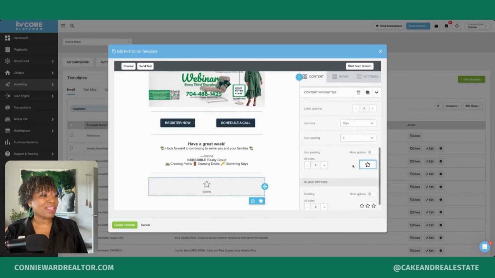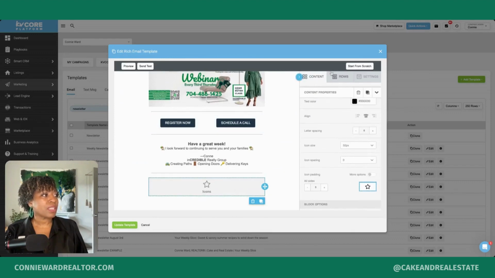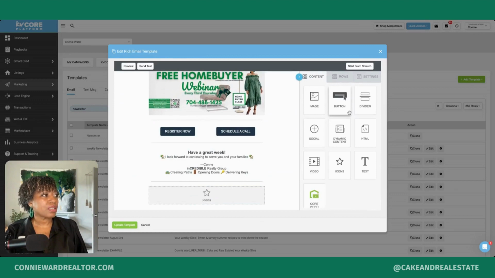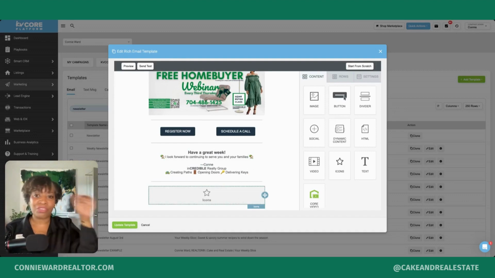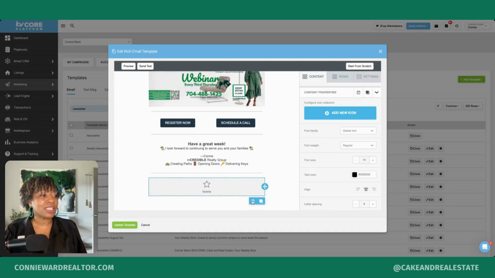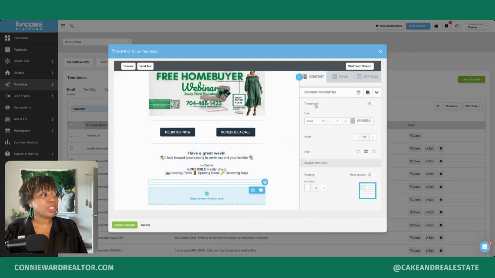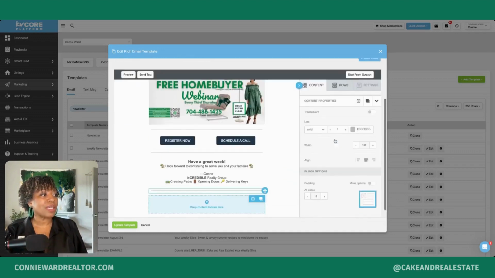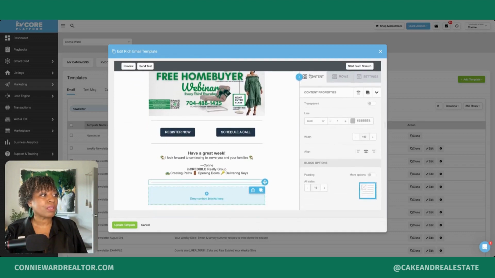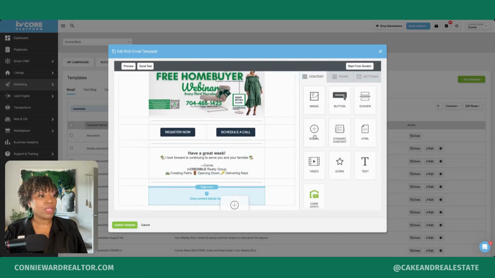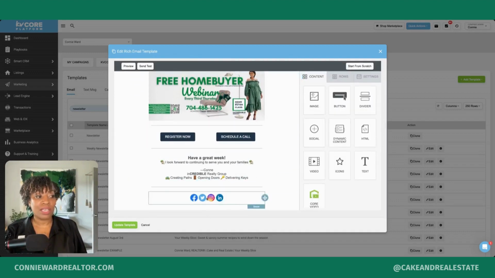actually, wait a minute. I think this might be the wrong thing. Hold on one second. Content. Oh, sorry. We don't want icons. If you have your own icons, or if you're going to do reviews and put stars and that sort of thing, you could do that here, but we're going to delete this. My apologies. We'll delete that. And what we want is social. Drag and drop social, and it pre-fills in the icons.